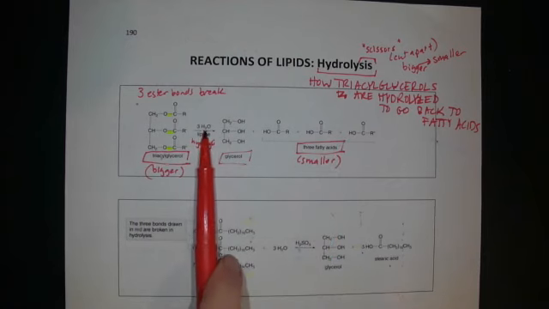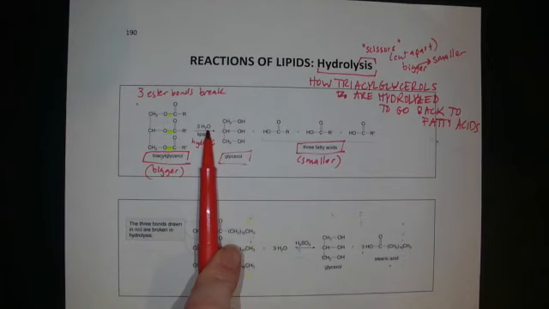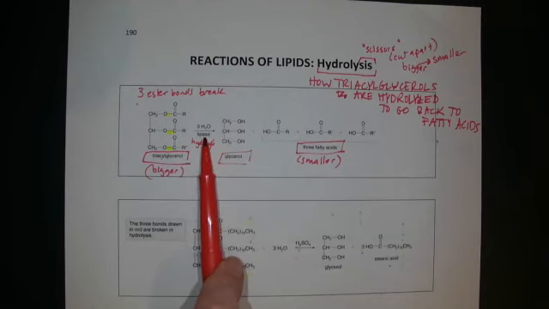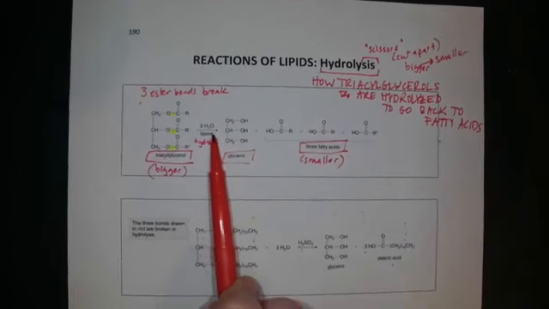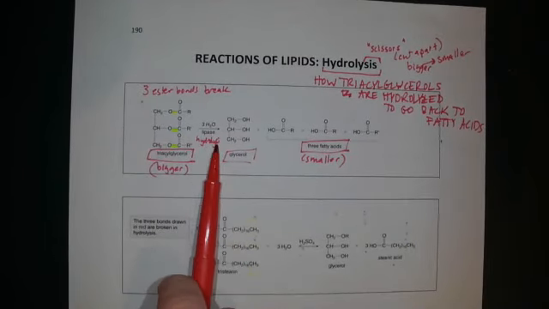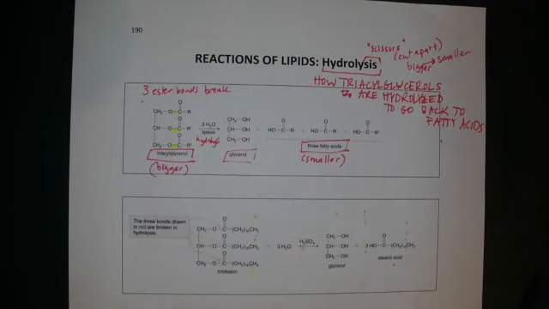What's going on here? Why do we have 3 waters written there? Water was a product of condensation, which means water is a reactant for hydrolysis. Lipase is like a catalyst. Lipase actually is an enzyme in your body, but it's functioning as a catalyst, and you know what that means. It's something that's there to speed up the reaction. So this is hydrolysis, which is the reverse of condensation.